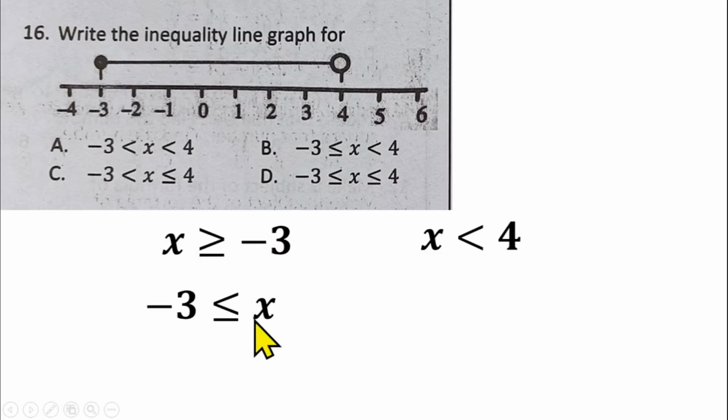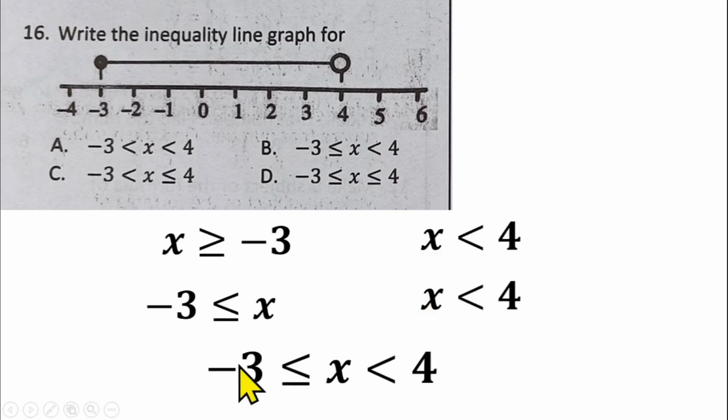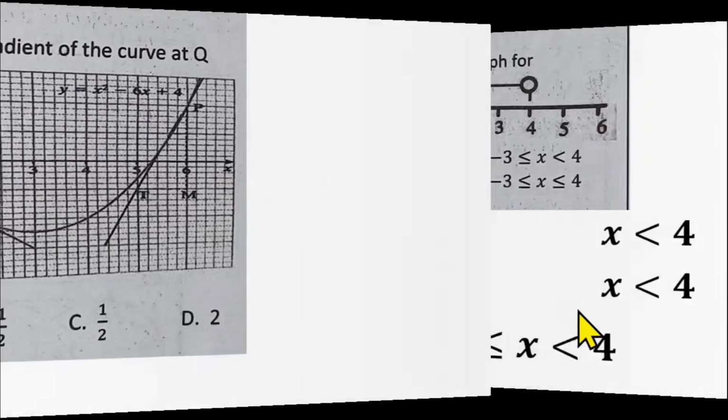So this can be changed to, if x is greater than or equal to -3, that means -3 is less than or equal to x. Then x is now less than 4. So x is less than 4. If you combine these together, that gives us -3 is less than or equal to x, less than 4. And that makes option B the right answer for question number 16.